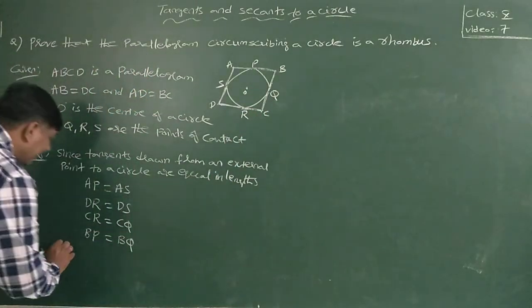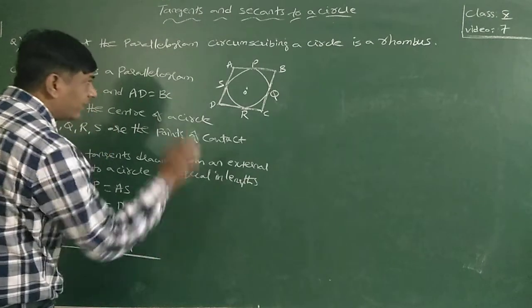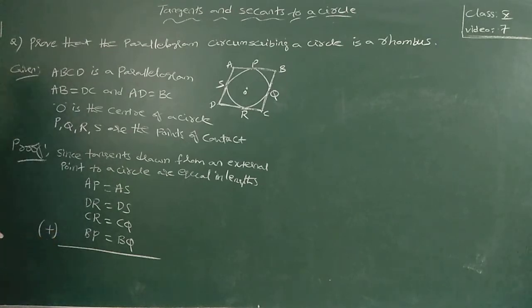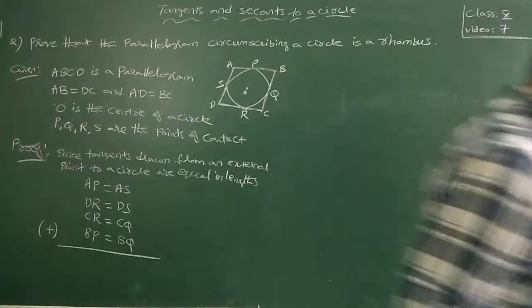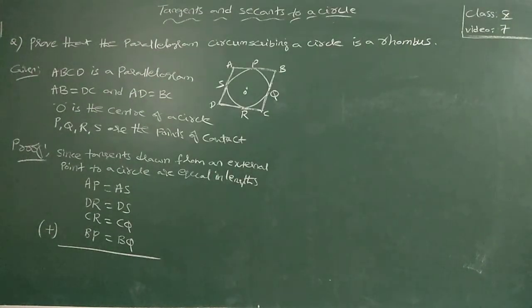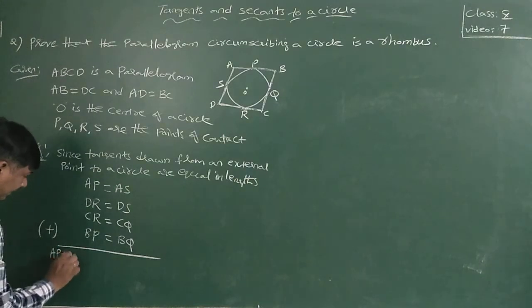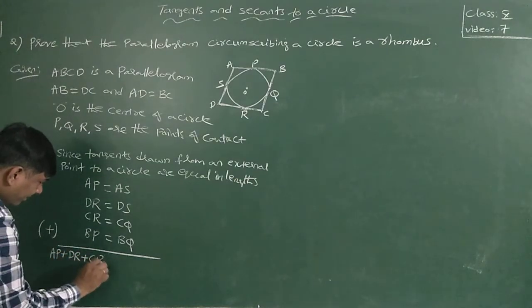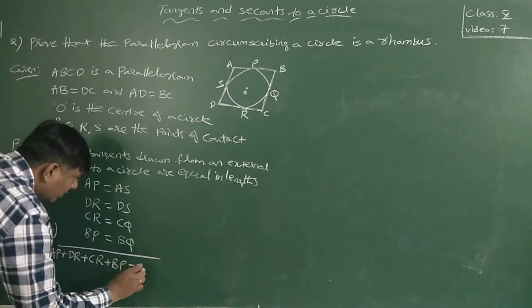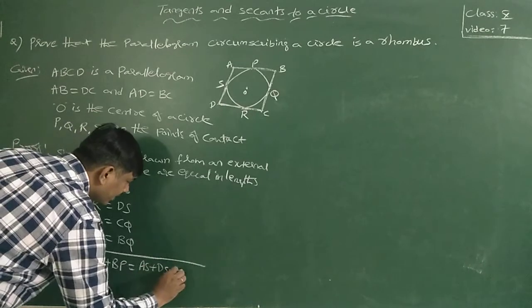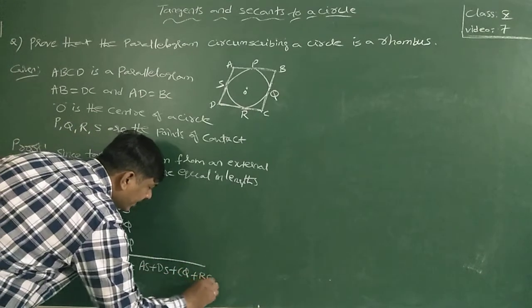So add them: AP plus DR plus CR plus BP is equal to AS plus DS plus CQ plus BQ.